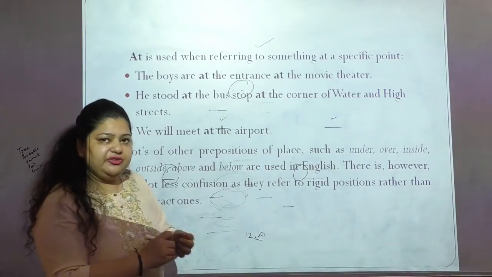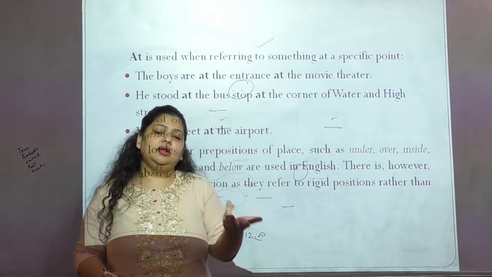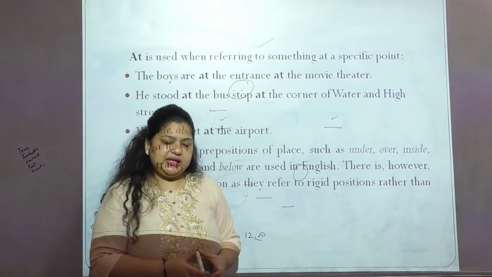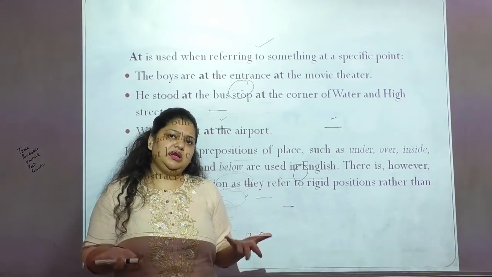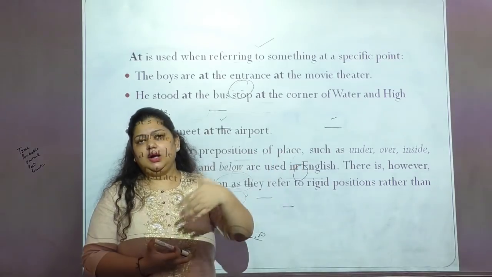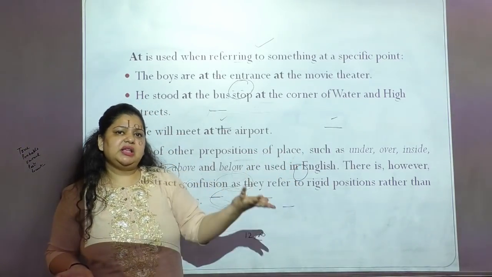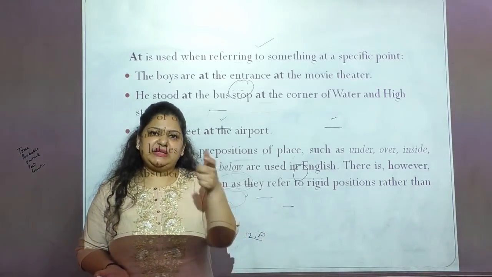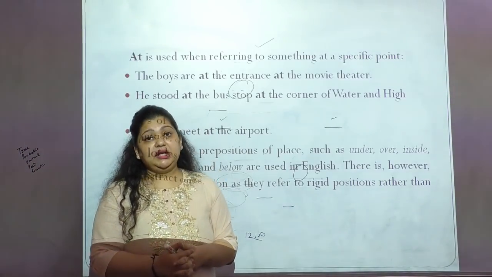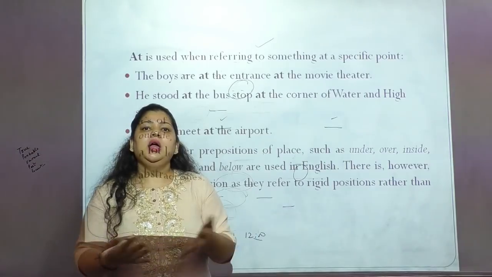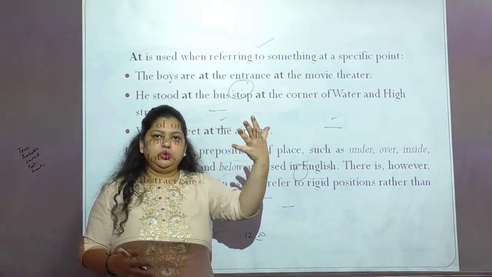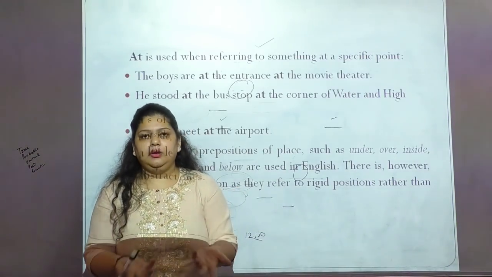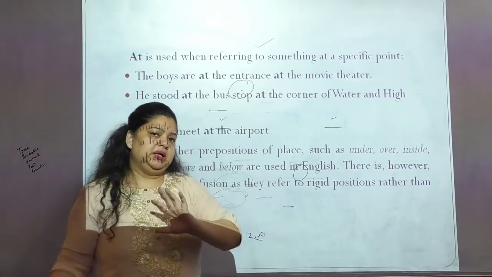Now before I tell you the difference with at, let's see in and inside. For example, if I say I am in a class and I am inside the class, what is the difference? When I say I am in a class, that means maybe I am attending this particular event. I could be taking the class in the garden, or in the conference hall. It could be anywhere, right? So here in is specifying nothing but the event. But when I say inside the class, that means I am physically available in a closed compact room with a rooftop, where maybe I am just sitting but my location says that I am inside the class. So this is a quick difference between in and inside.